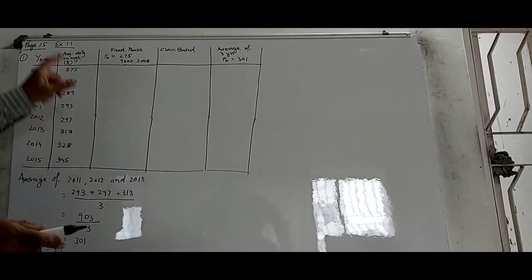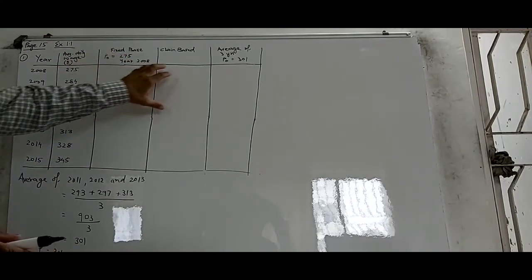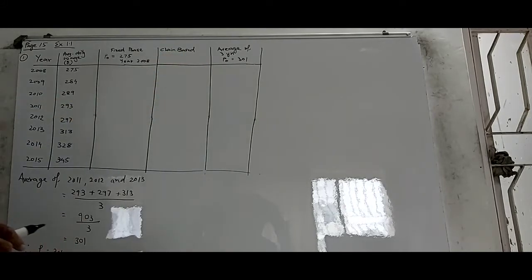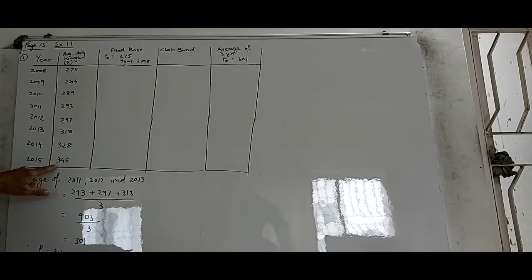Alright, let's begin with exercise 1.1. This is all about fixed base method, chain base method, and average of 2 or 3 years. Alright, question number 1. You see, the average daily wage in rupees from 2008 to 2015 is given. 2008 rupees 275, 2015 rupees 345.